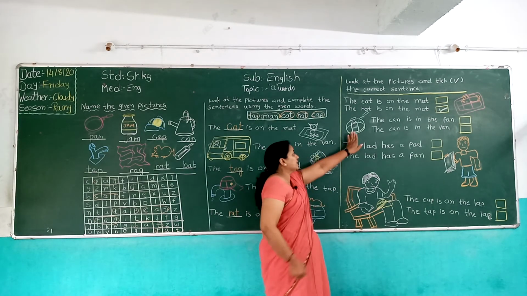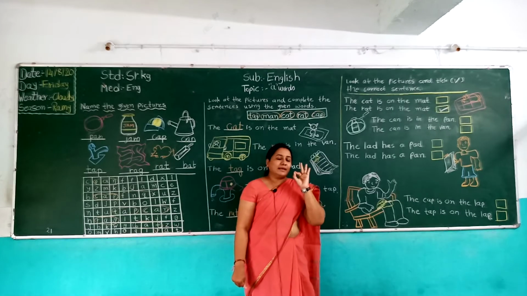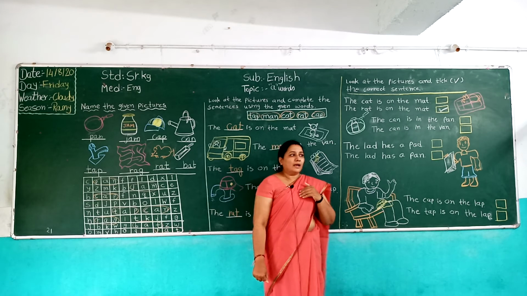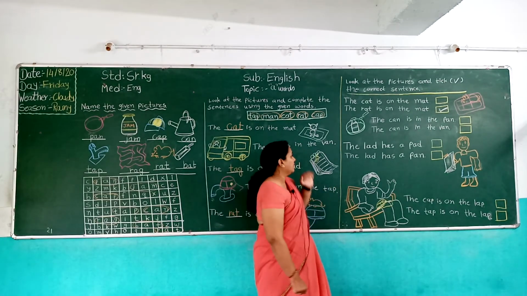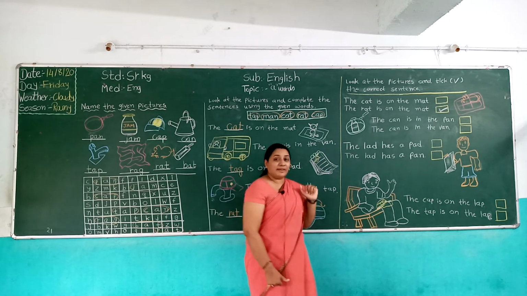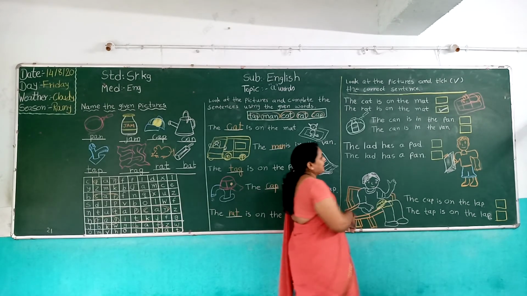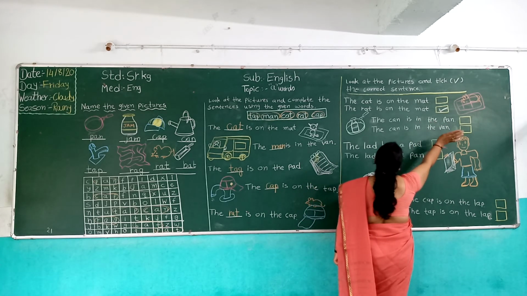Now children, which picture is this? It's a pan and can. The can is in the pan. Now we read the sentence. Which one is correct? T-H-E the can, I-S is, I-N in, T-H-E the pan.